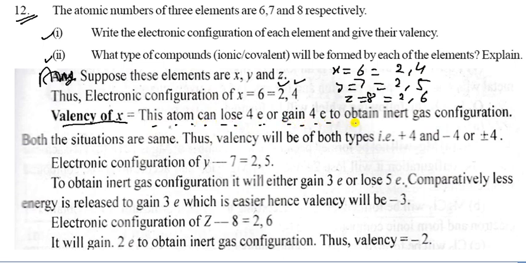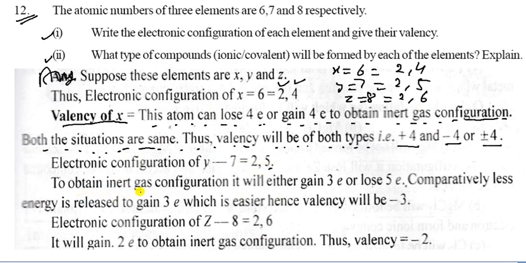You can see here that the atom can lose 4 electrons or gain 4 electrons to obtain inert gas configuration. Both situations are the same, so the valency is plus or minus 4.